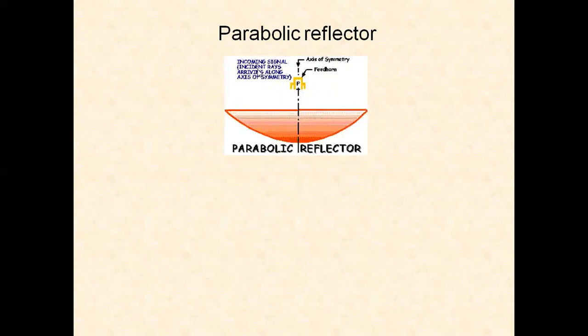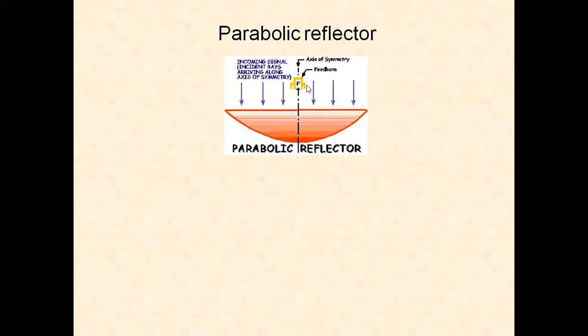Incoming signal, that is incident rays arriving along the axis of the symmetry. This is the axis of the symmetry. At this feed point, we are placing the horn antenna. The horn antenna is connected to the transmitter. The transmitted signal, that is the modulated signal coming towards the horn, will be radiated into the space.